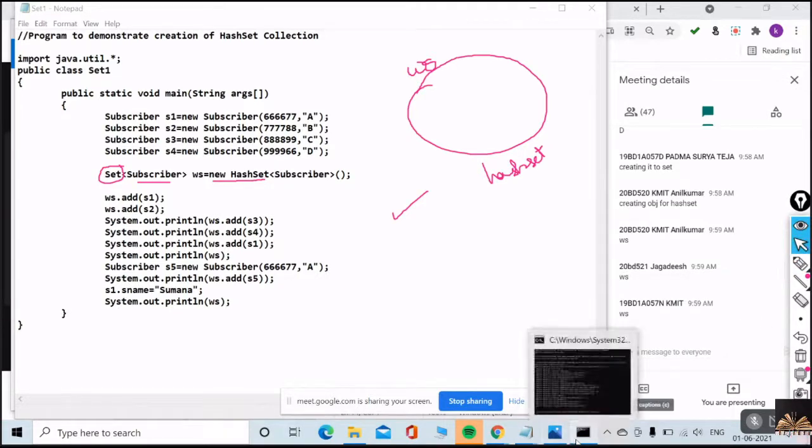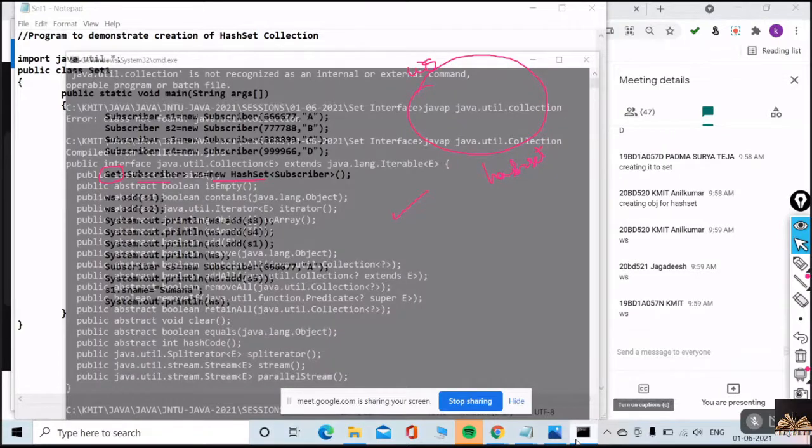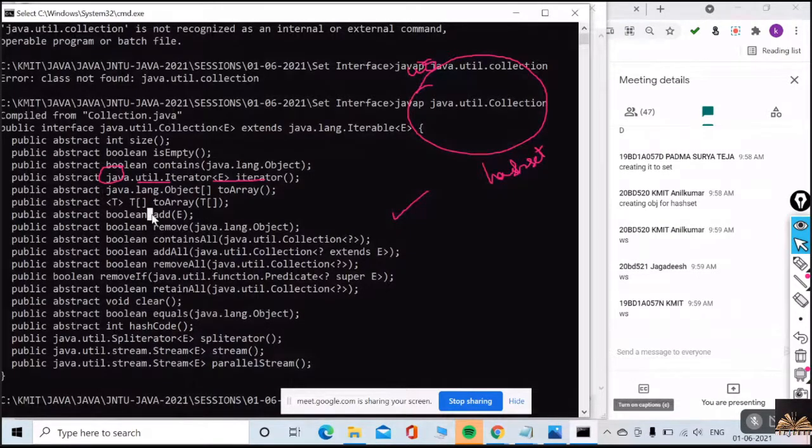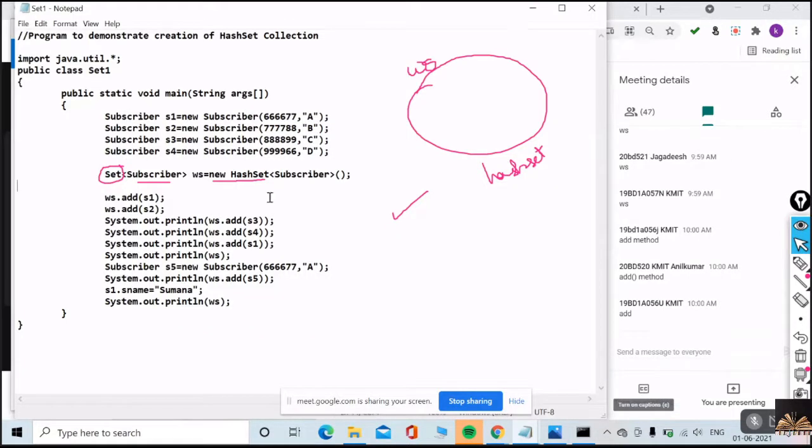Here you have the add method, no? To add any element to your collection, what method do you have in your Collection interface? To add any elements, I have the add method. That add method can be used everywhere, even in the HashSet class also. So because of that add method, what am I adding? S1. S1 is what?